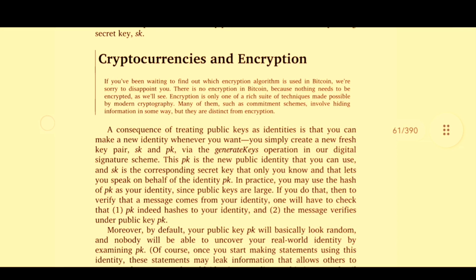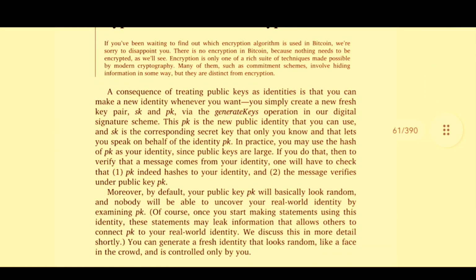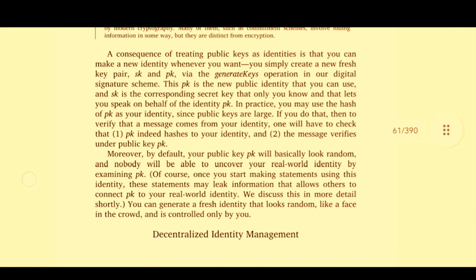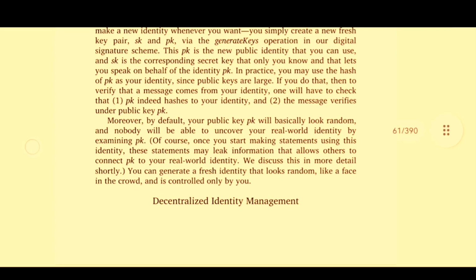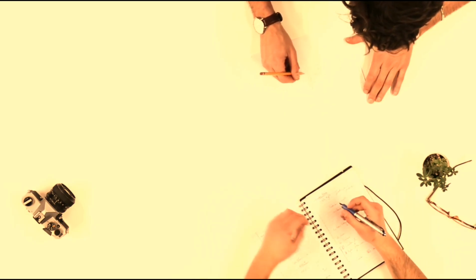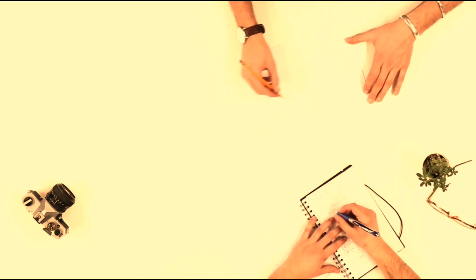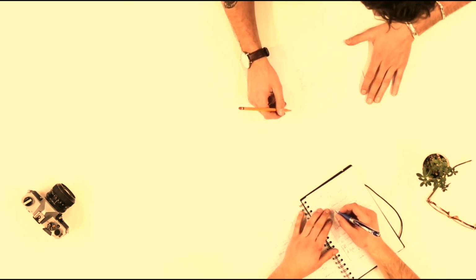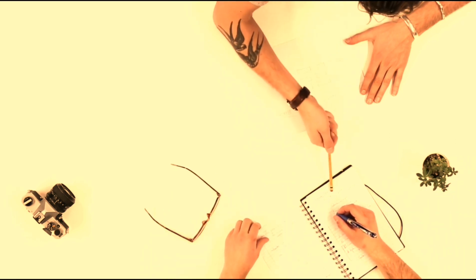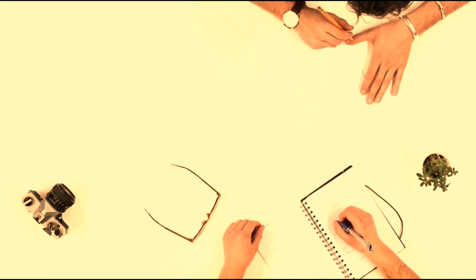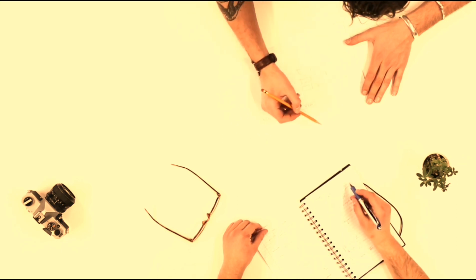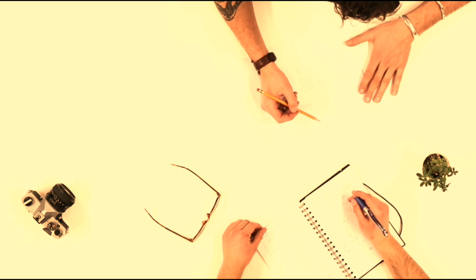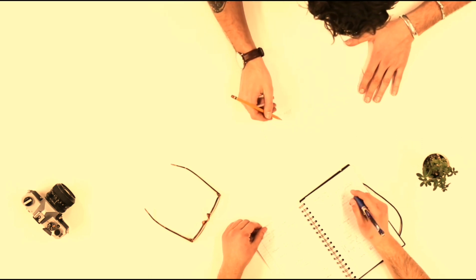Moreover, by default, your public key pk will basically look random, and nobody will be able to uncover your real-world identity by examining pk. Of course, once you start making statements using this identity, these statements may leak information that allows others to connect pk to your real-world identity. We discuss this in more detail shortly. The idea of creating an online persona might seem like a harmless act. However, when people create a new identity, they are faced with decisions that can lead to some serious consequences. Using this identity in public places or posting about your personal life can easily expose your true identity. You can generate a fresh identity that looks random, like a face in the crowd, and is controlled only by you.